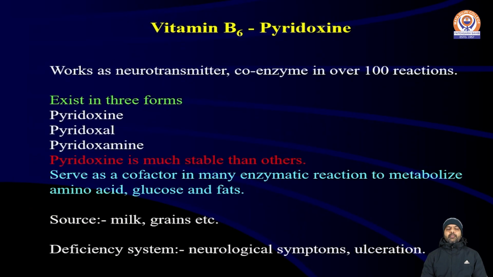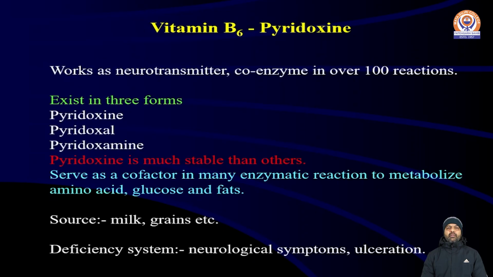Next is vitamin B6, that is pyridoxine. It works as a neurotransmitter and coenzyme in over 100 reactions. It exists in three forms: pyridoxine, pyridoxal, and pyridoxamine. Pyridoxine is much more stable than the other forms.